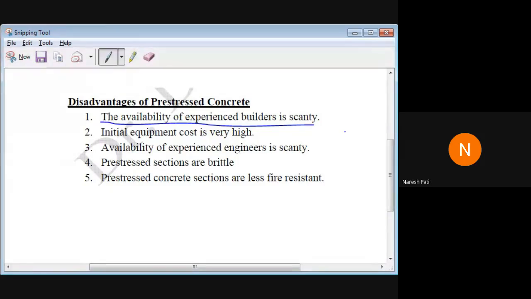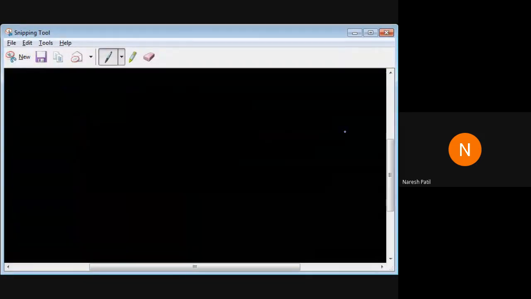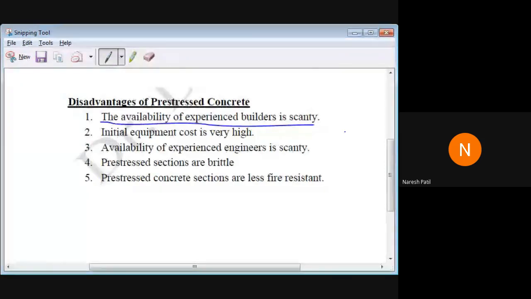So if you don't have skilled laborers or experienced staff, builders or engineers on site, then there will be a problem. So that's why it is a disadvantage of the pre-stressed concrete system.